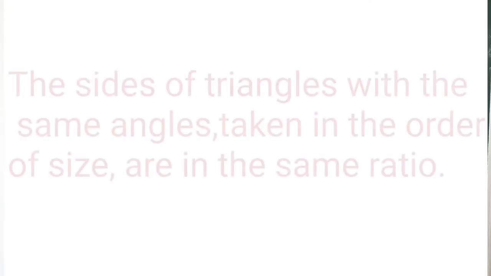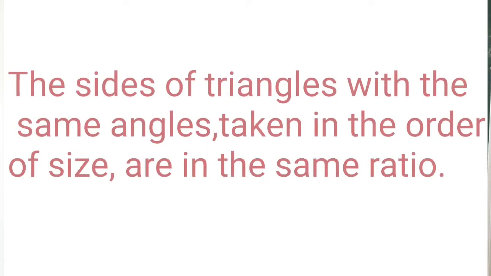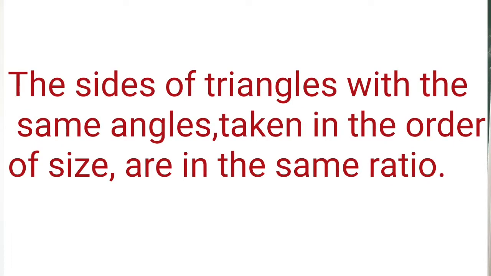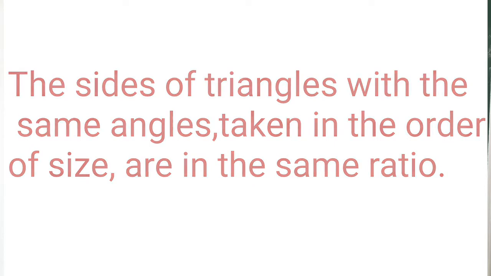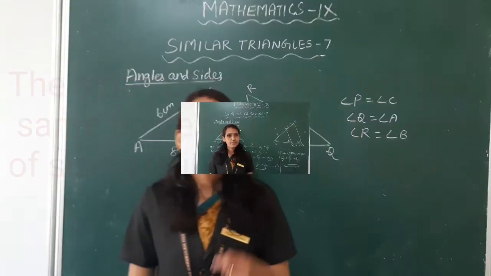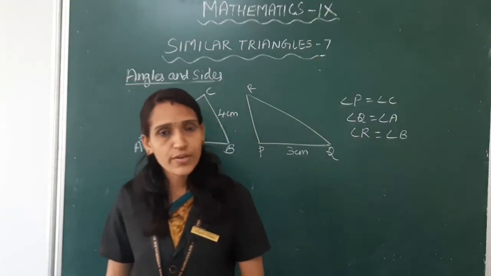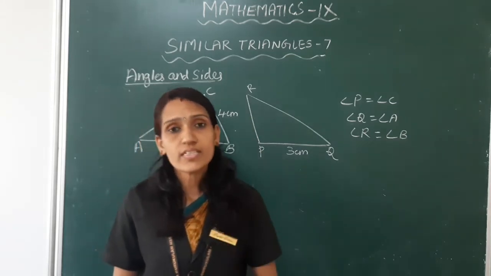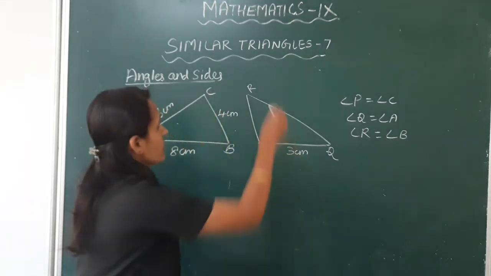From this, we can state that the sides of triangles with the same angles, in the order of size, are in the same ratio. Is it clear, children? This can be stated in another way. We use the term scaling.